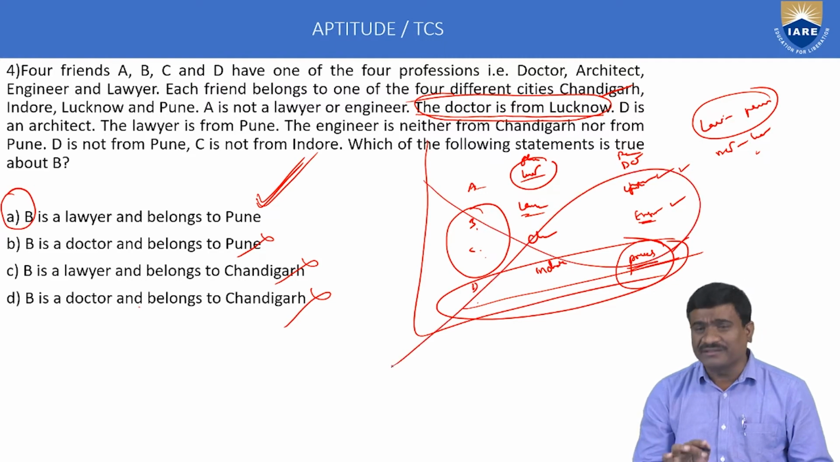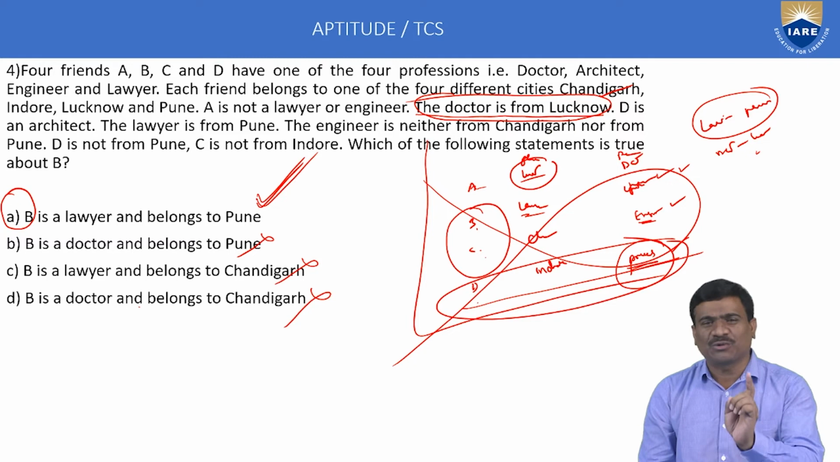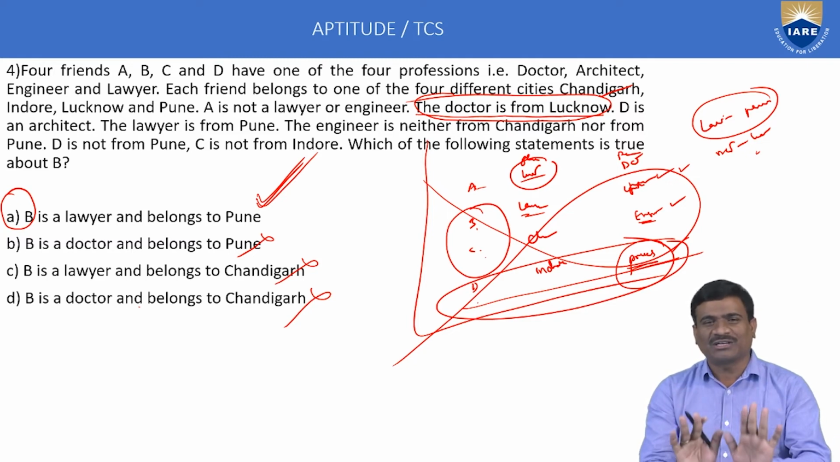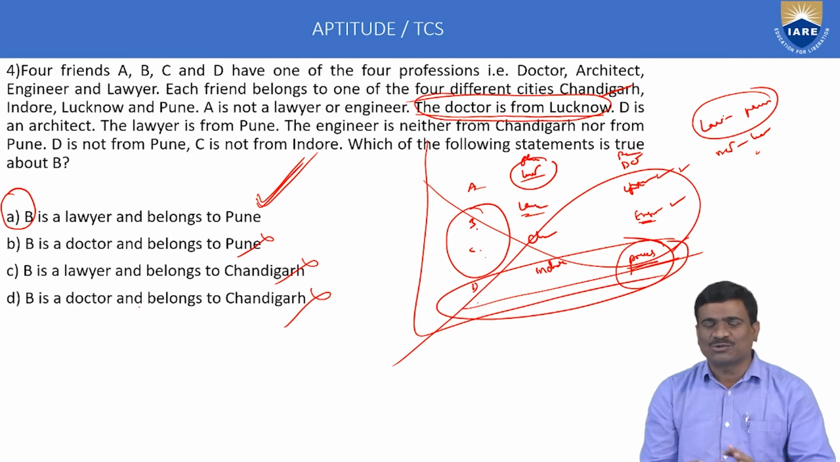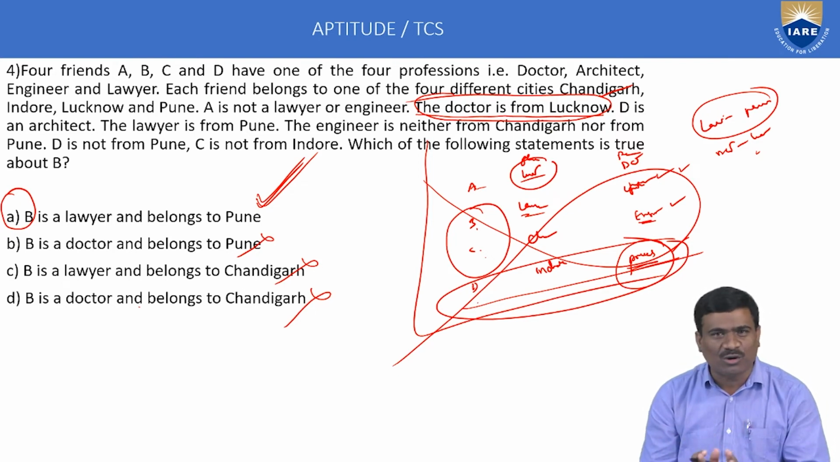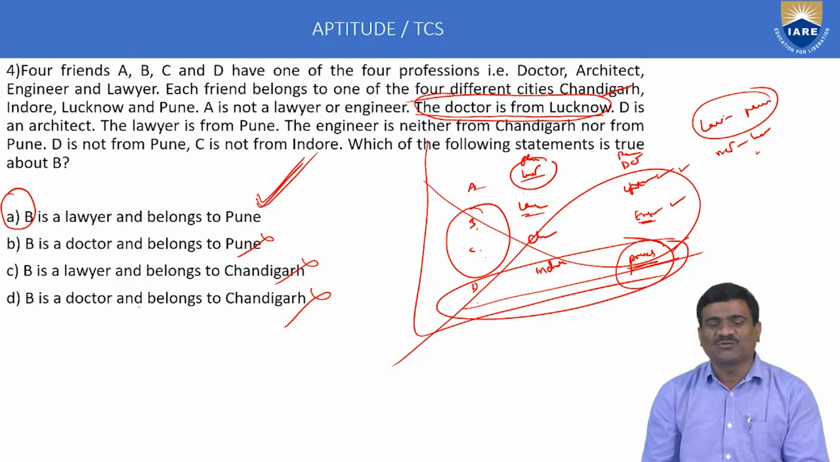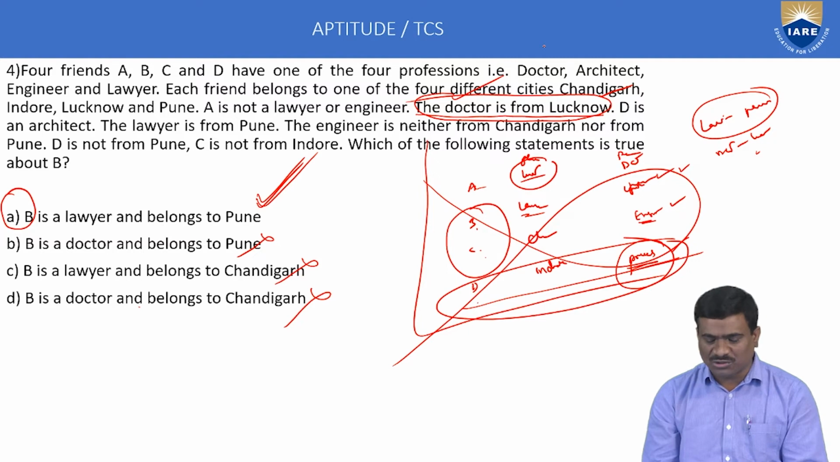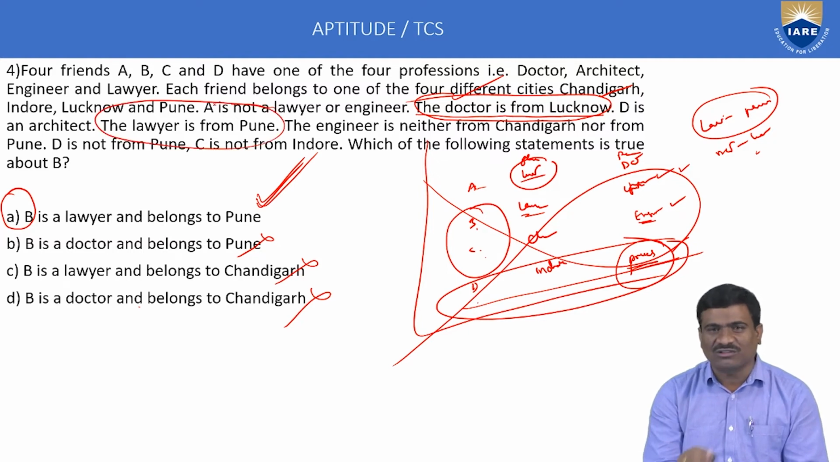No need to apply this method. This method is lengthy and complex, because here it is only 1 mark. Then apply only option verification. This type of question always works with the option verification method, which is an easy and simple concept. This was the 4th example. Just check that the doctor is from Lucknow and the lawyer is from Pune. These two statements are enough to solve the problem.